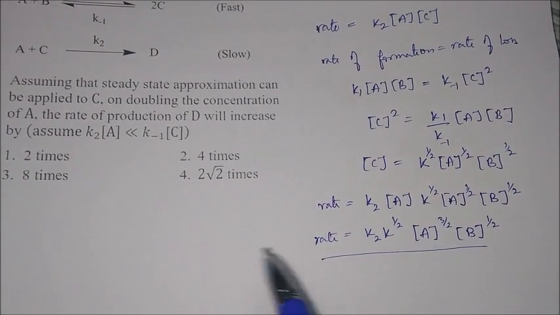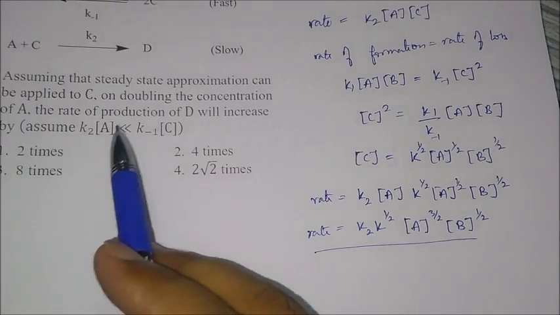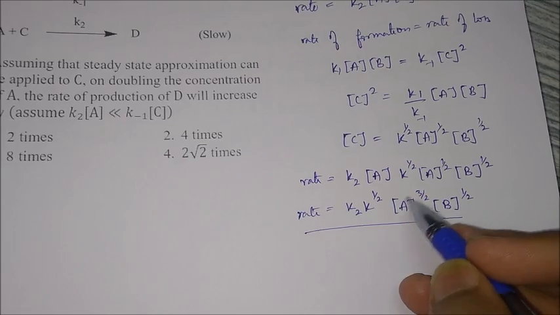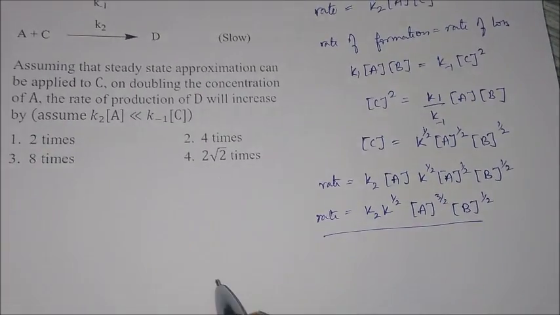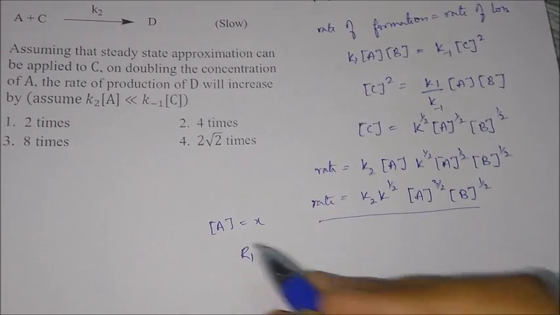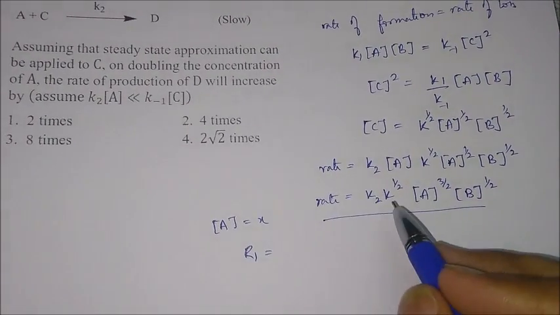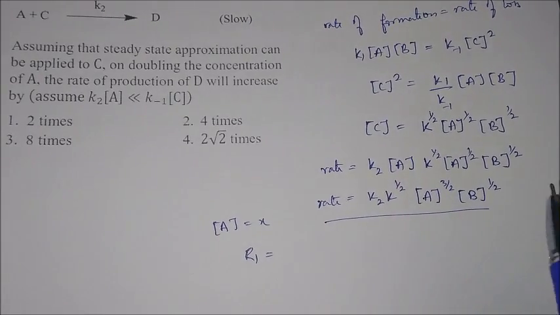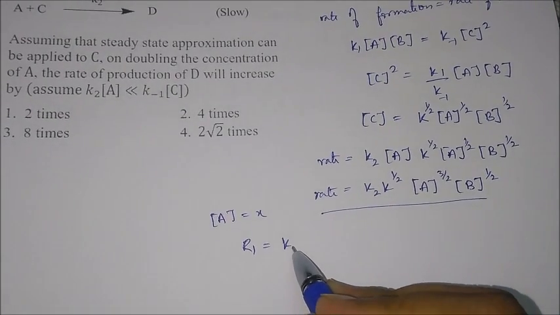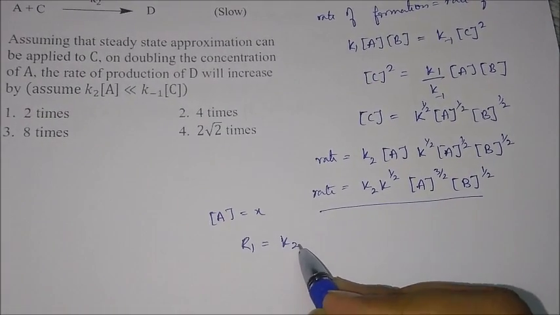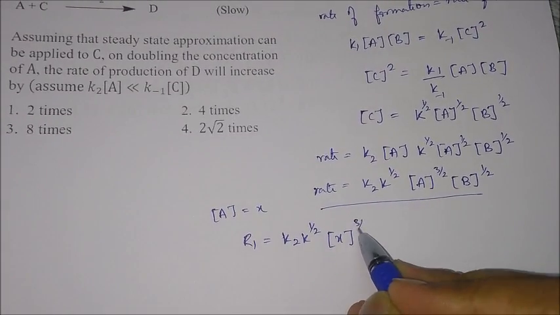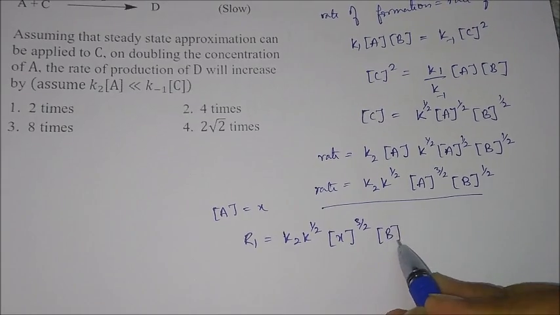Now from here you have to find out, it is given, on doubling the concentration of A, the rate of production of D will increase by how much amount. So we want to double the concentration of A. Let it be rate 1. So R1, if the concentration of A is equal to X, and other things we don't have to change, because all the other things are the same, only we are changing the concentration of A. So what will happen? R1 is K2 into K to the power 1 by 2, X to the power 3 by 2 and B to the power 1 by 2.